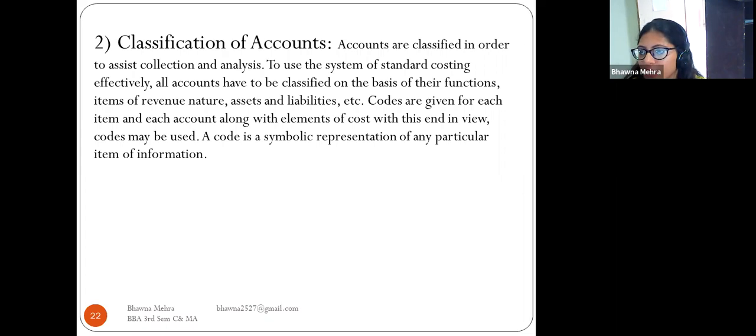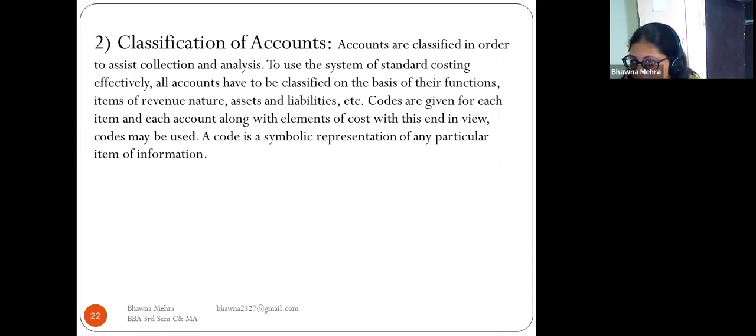So we have to maintain all the account books differently, and classify them to assist collection and analysis of the accounts. We have to use the system of standard costing efficiently. All the accounts have to be classified on the basis of their functions, the items of revenue nature, and the assets and liabilities mentioned in those accounts.